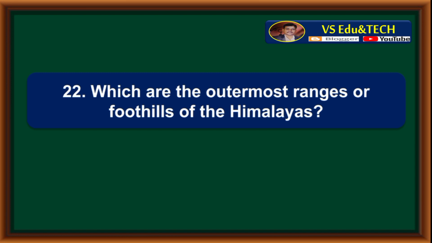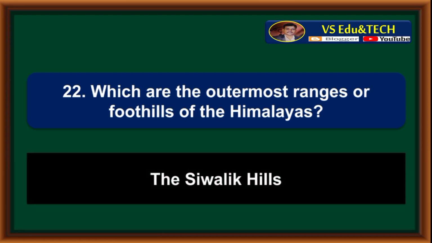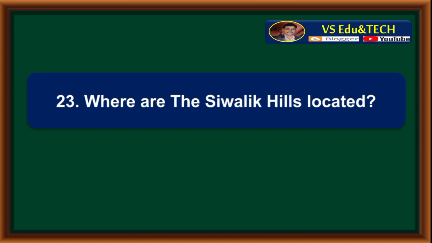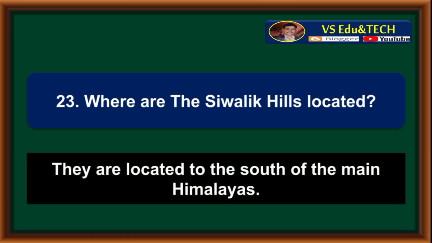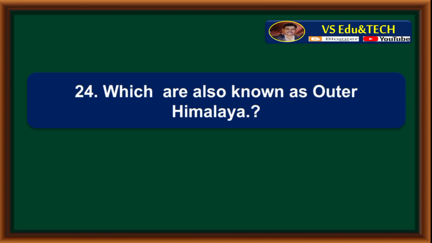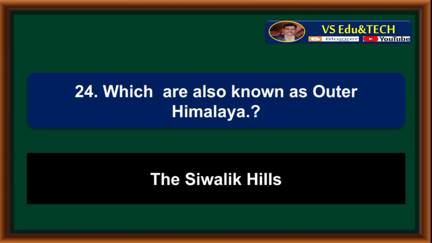Which are the outermost ranges or foothills of the Himalayas? The Sivalik Hills. Where are the Sivalik Hills located? They are located to the south of the main Himalayas. Which are also known as Outer Himalaya? The Sivalik Hills are also known as Outer Himalaya.